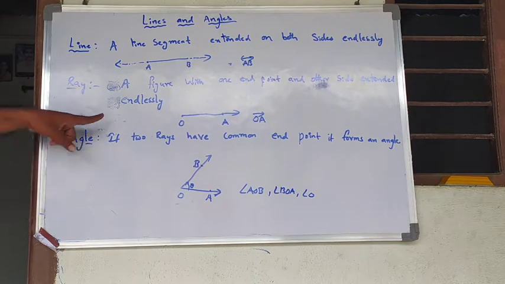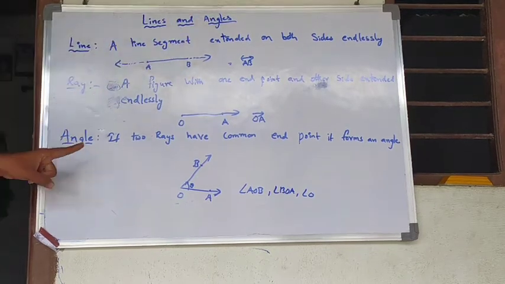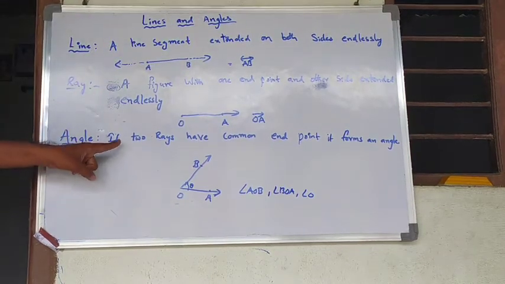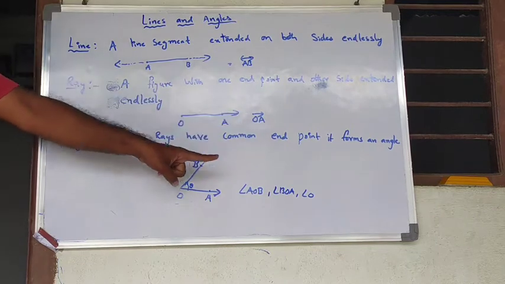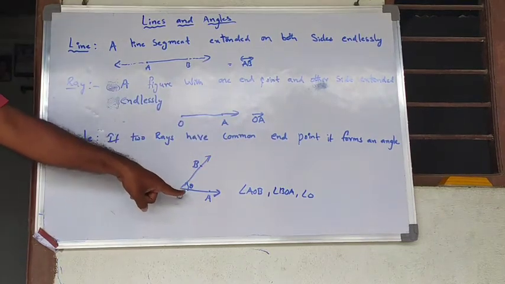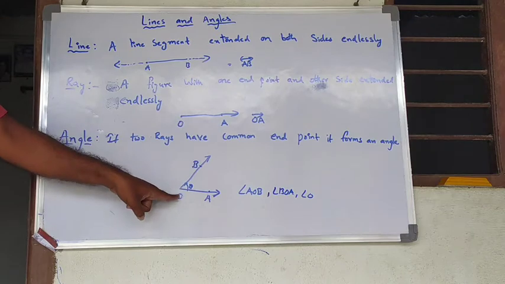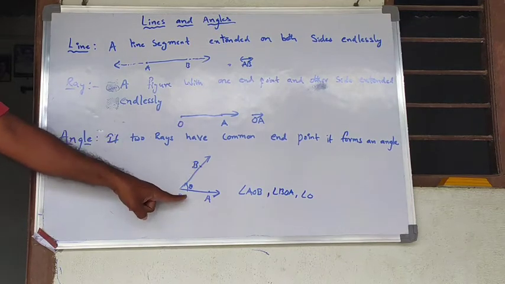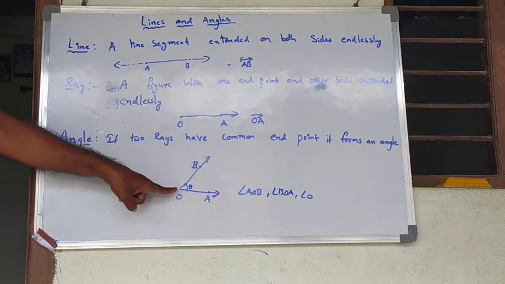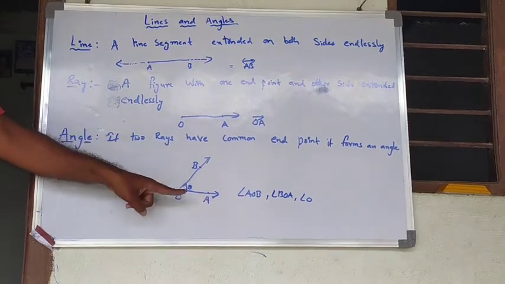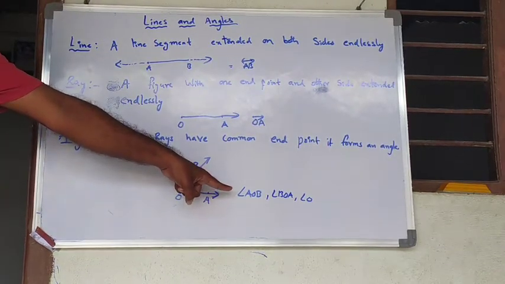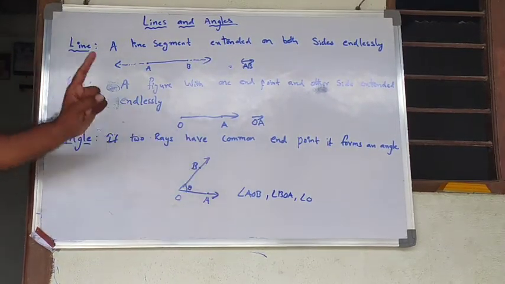Next, angle. As our chapter name is lines and angles, an angle is nothing but, if two rays have a common end point, then it forms an angle. Here OA is one ray, and OB is another ray. These OA and OB have the common end point O, so it forms an angle. This angle can be denoted as angle AOB, angle BOA, or angle O.